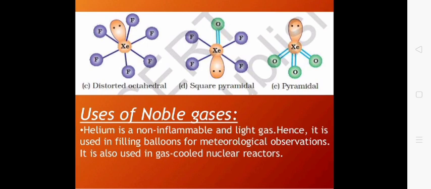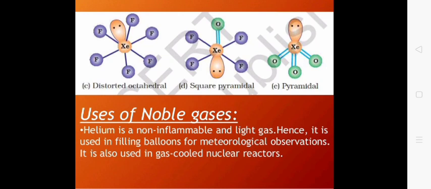Similarly, in case of XeOF4, xenon oxytetrafluoride, the hybridization is sp3d2, so arrangement should be octahedral, but as you can see here only 5 atoms are there, 1 oxygen and 4 fluorine, so they will occupy 5 positions. 4 fluorine at the corners of a planar square, and 1 oxygen lies above the plane and a lone pair lies below the plane.